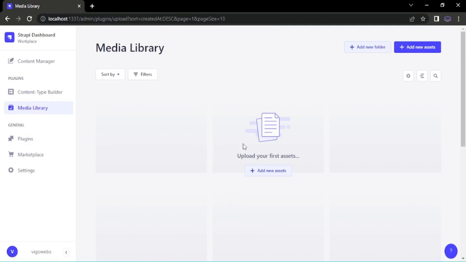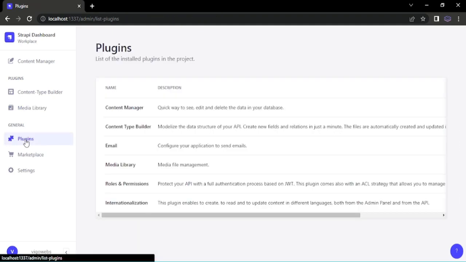As the name suggests, in the media library, you can manage all your media files. The plugin tab lists all the Strapi plugins installed in our project.